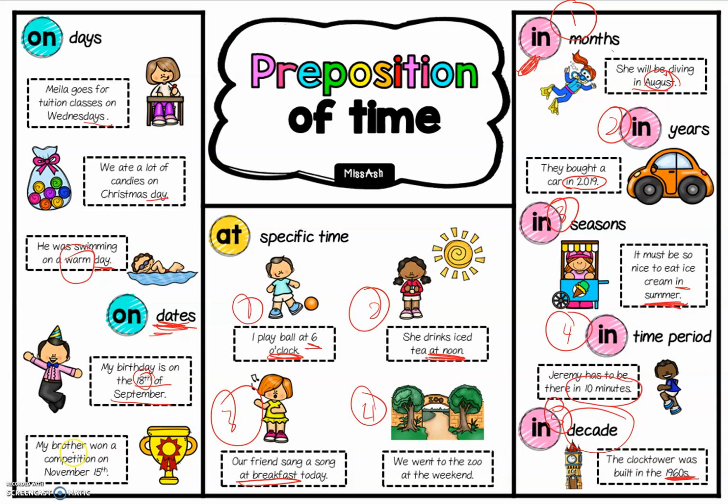And the last one for today is my brother won a competition on November 15th. Although on is right before the month, because it still has the number, we use on. If it is without the number, for example, my brother won a competition in November, only November, so we use in. So if it comes with a date, we use on.